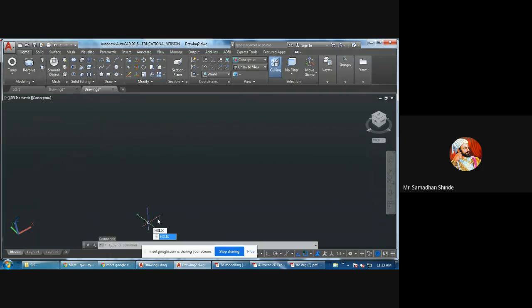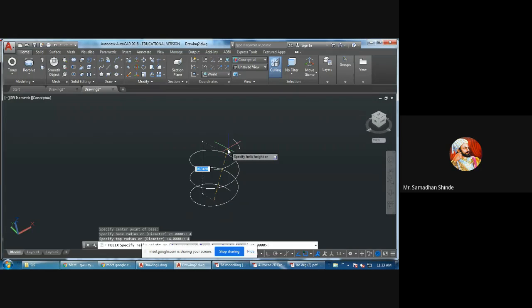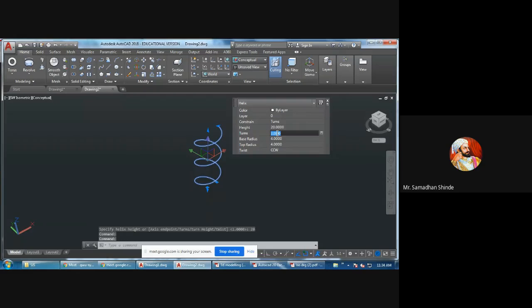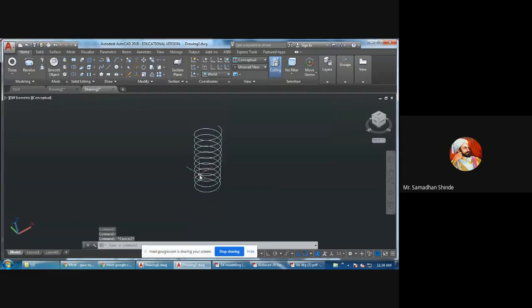Helix, enter, center point, radius suppose 4, enter, top radius 4, helix height suppose 20, and number of turns. Right now the number of turns is less, so you can click on it and increase, maybe 10. So like this spring.